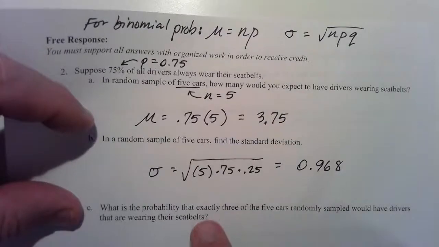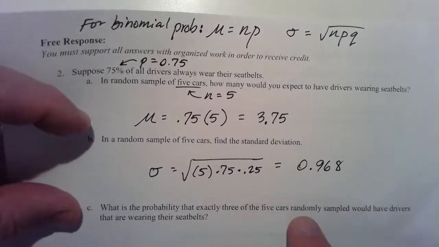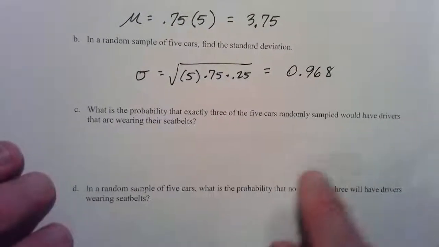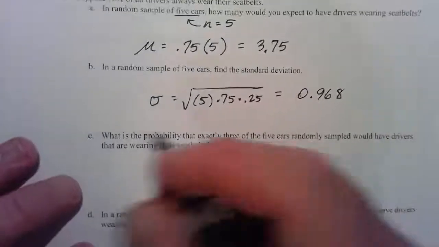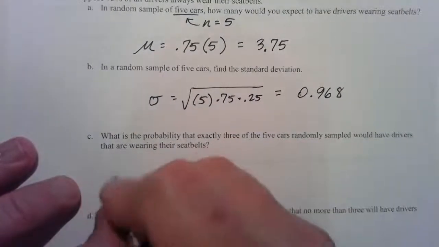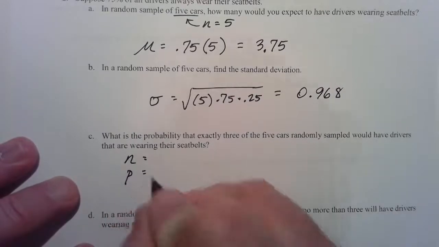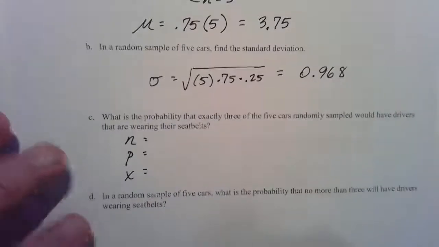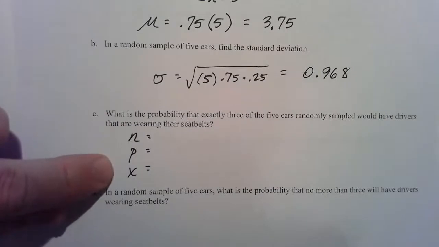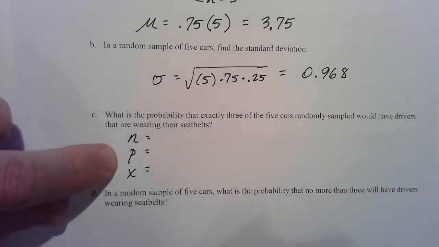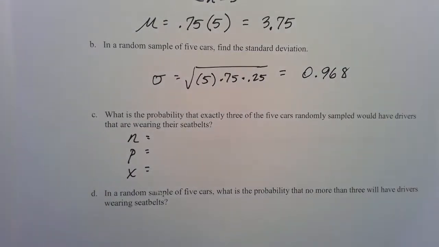Okay, what is the probability that exactly 3 of the 5 cars randomly sampled would have people wearing their seat belts? Well, we need an n, we need a p, and we need an x. And these would go into the binomial formula, but we do have our trusty calculator, so let's get that out and punch those numbers in.